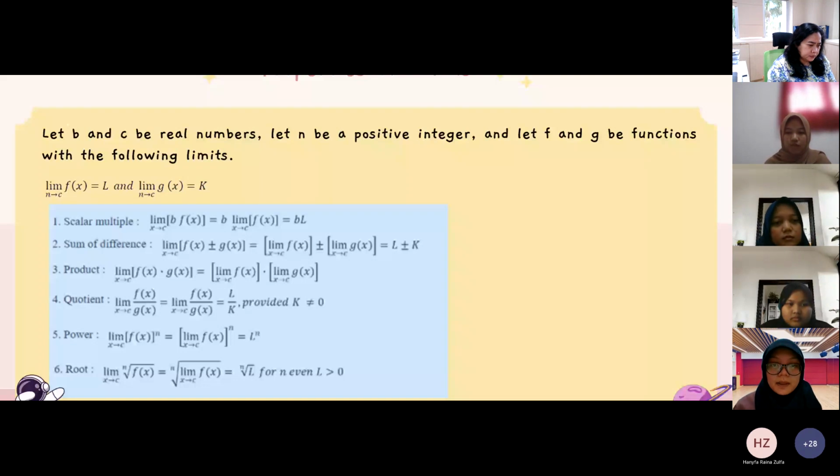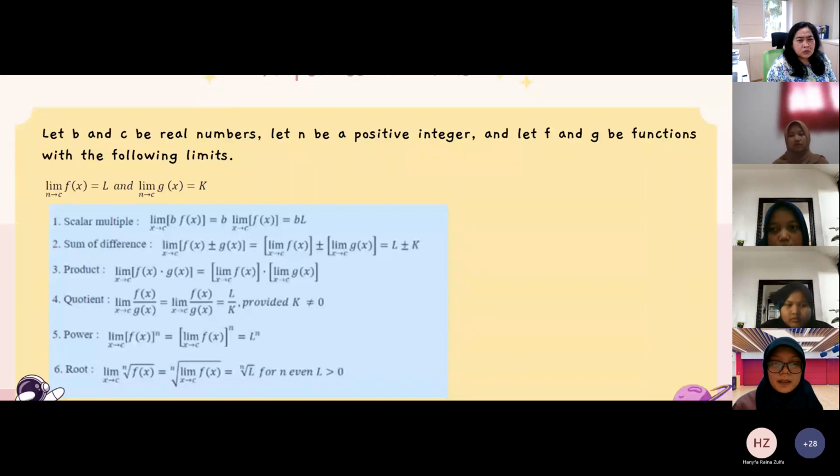Let b and c be real numbers. Let n be a positive integer, and let f and g be functions with the following limits: the limit as x approaches c of f of x equals L, and the limit as x approaches c of g of x equals k.